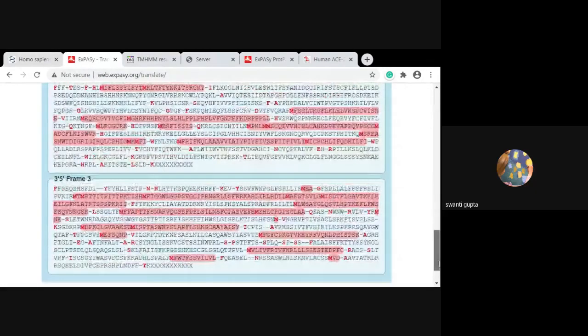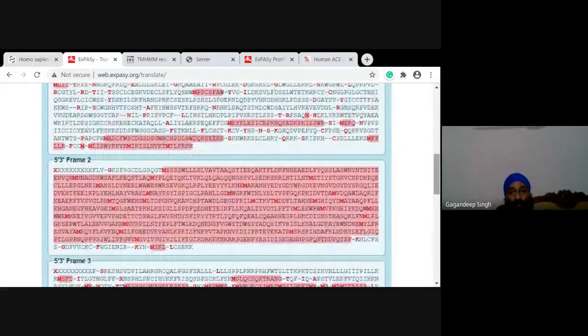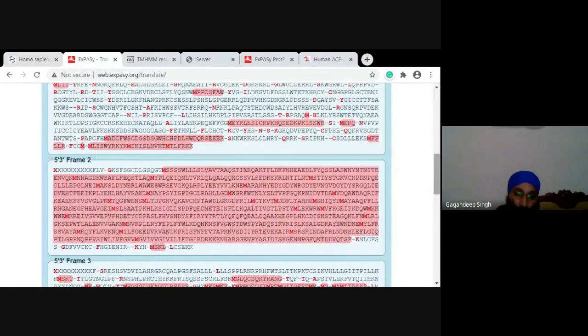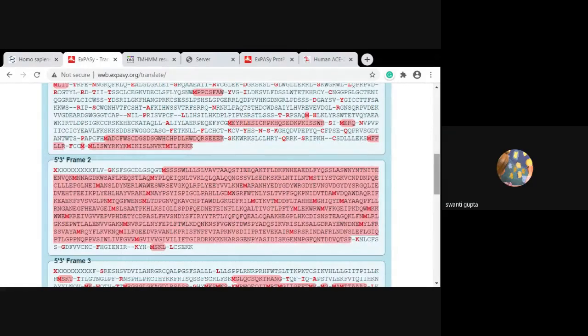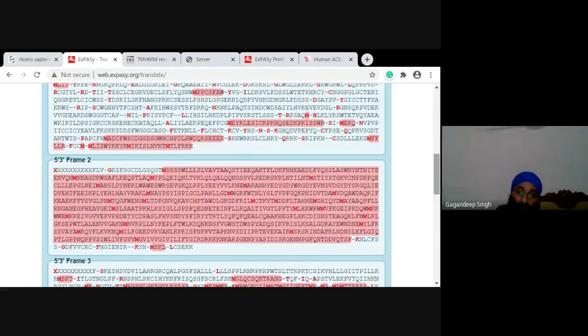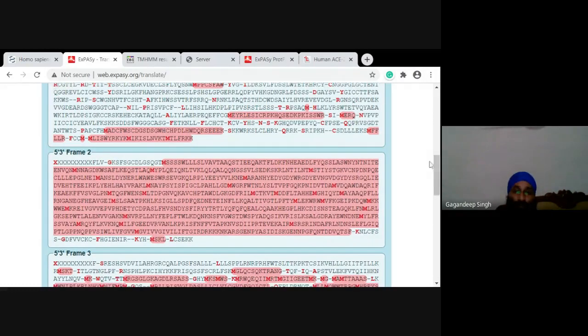No, it's not necessary. From the six sequences, we have to select only one. Okay, only one, that is fine. We can't select two because it is only from 5' to 3'. We don't need one from 3' to 5'. We have to select the largest open reading frame only. Okay, this 5' to 3' is fine. Okay, sir.